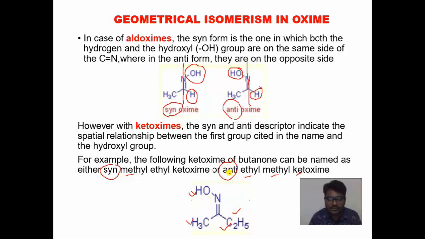So now friends, this is the completion of the introduction of geometrical isomerism. In the next lecture we will study the different properties and determination of geometrical isomerism.